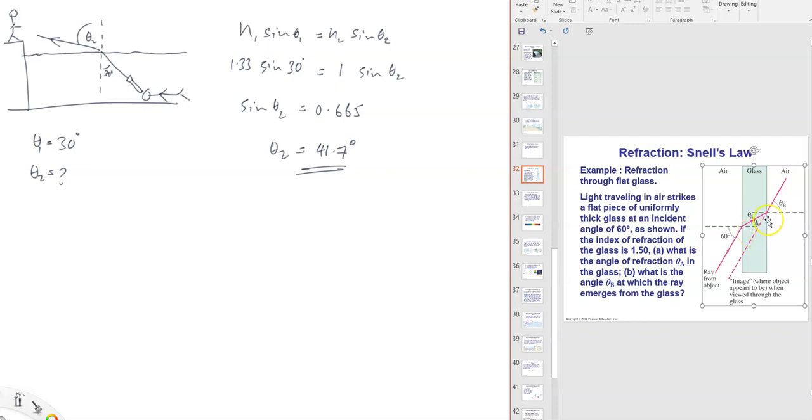What is the angle theta B at which the ray comes out? Now it bends, it strikes the second surface and it comes out. Right? So think about it. How to find this angle? There's some geometry you're going to use. And important information is it's a uniformly thick glass. Uniformly thick means this thickness does not change. Means the two sides are parallel. That is important. Okay? All right. Give it a try.